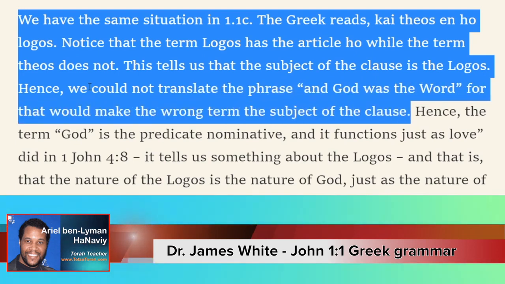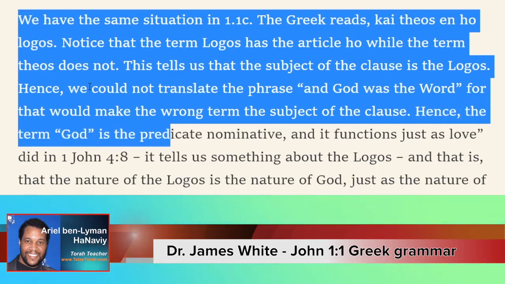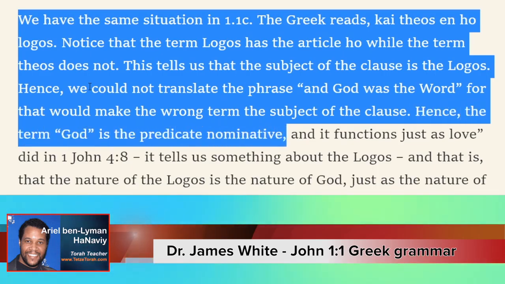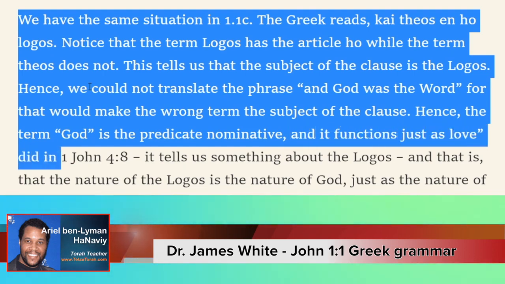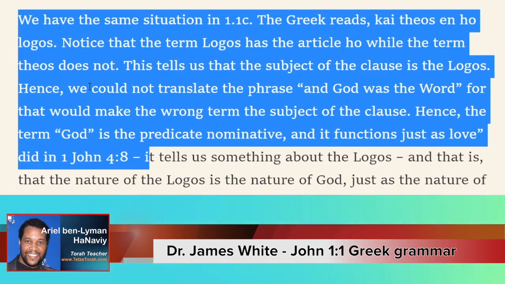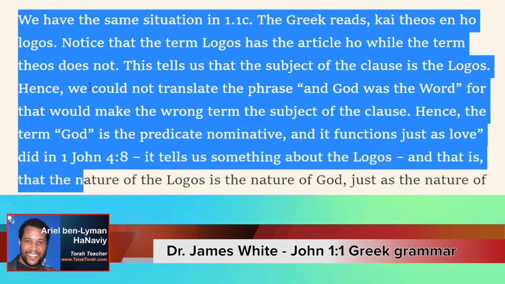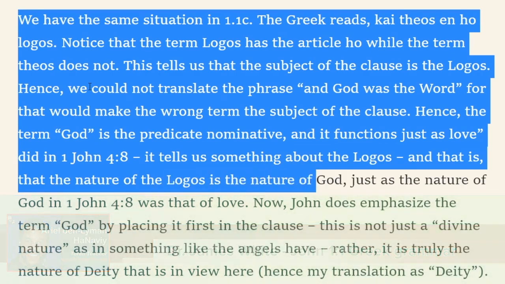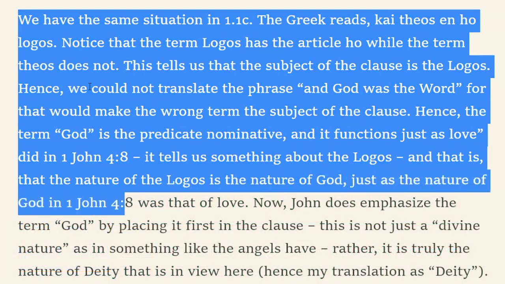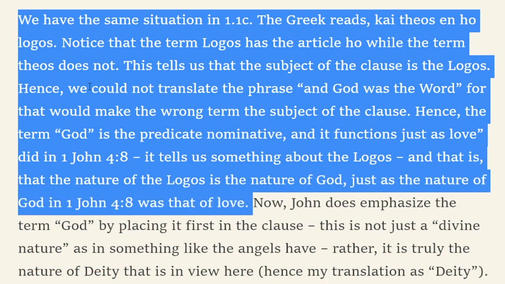The Greek doesn't allow us to say, "and God was the Word." Hence, the term God is the predicate nominative. It comes afterwards, and it functions just as love did in 1 John 4:8. It tells us something about the Logos, right? And that is, the nature of the Logos is the nature of God, just as the nature of God in 1 John 4:8 was that of love.